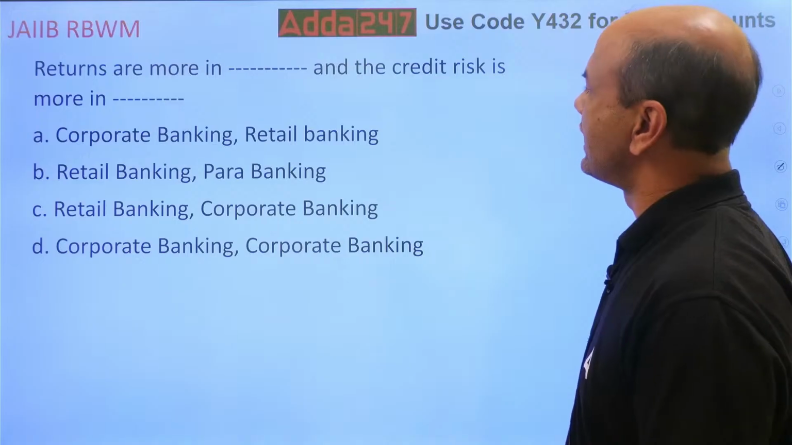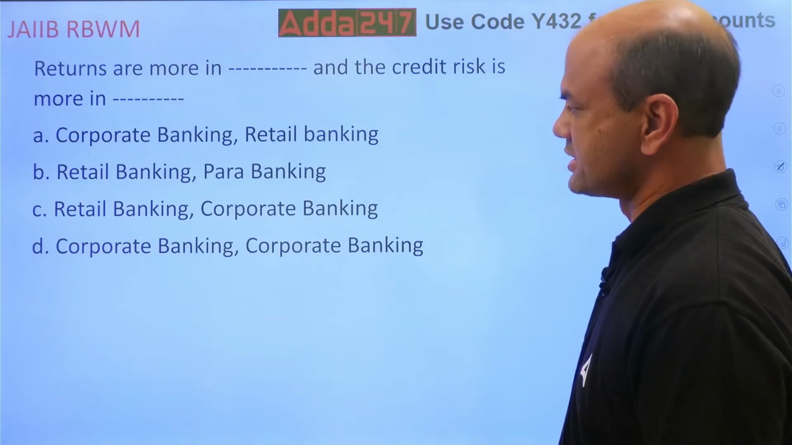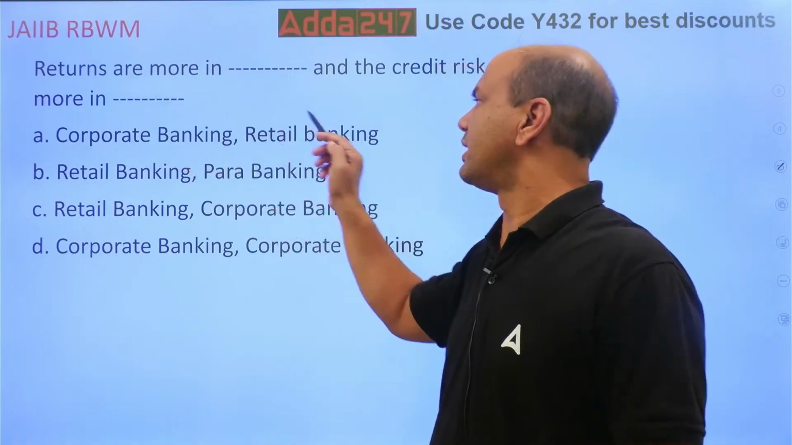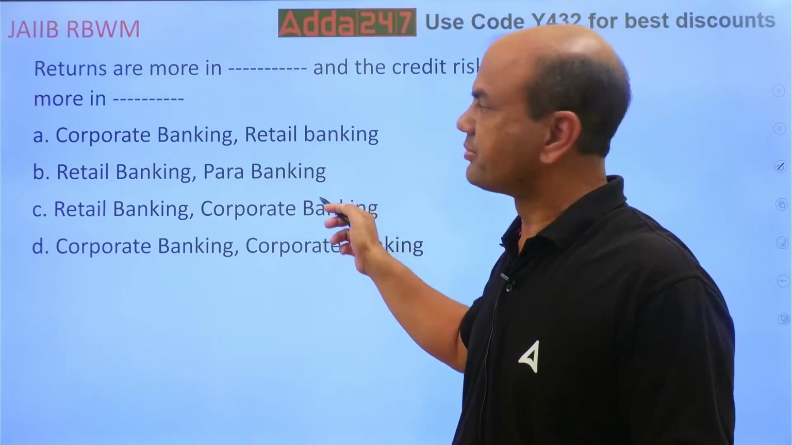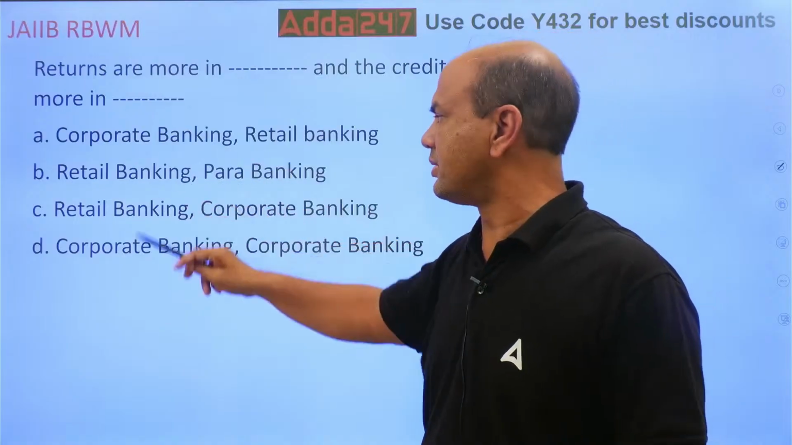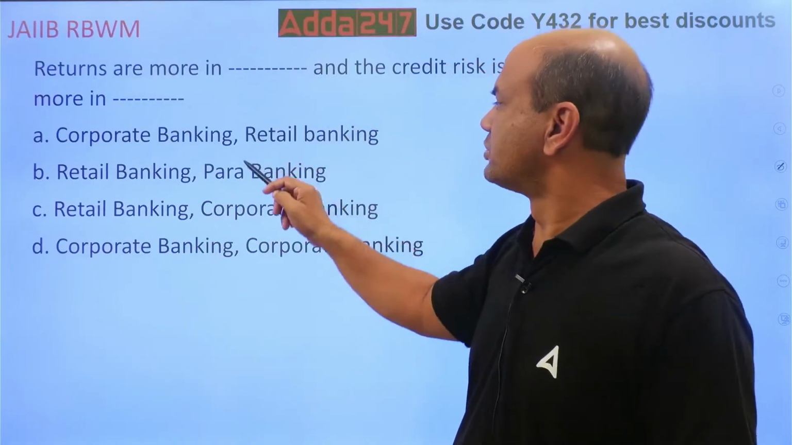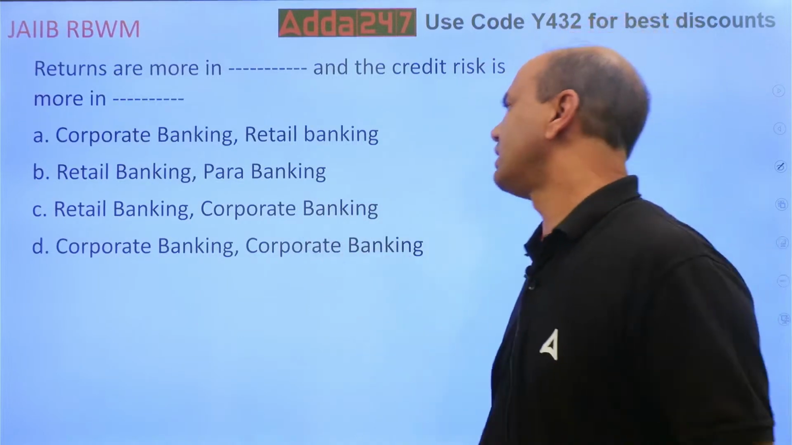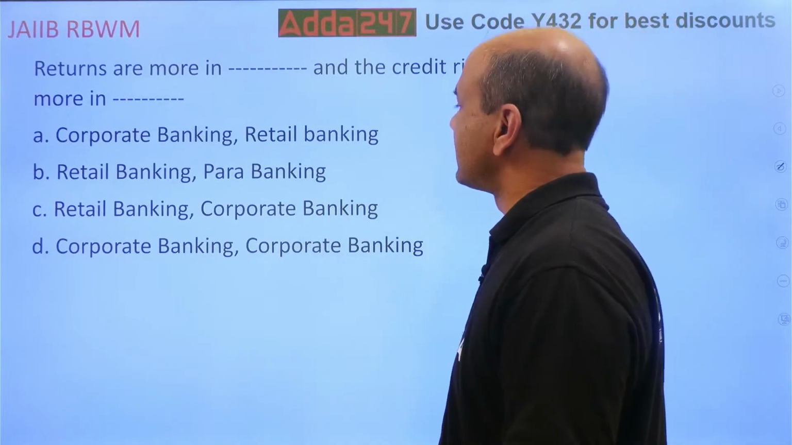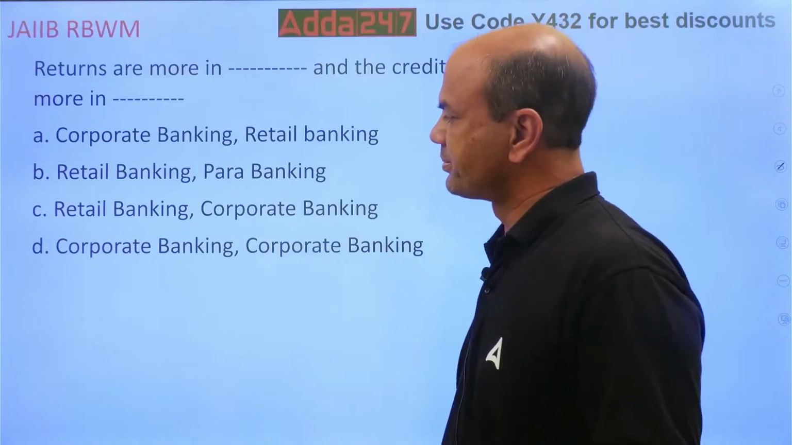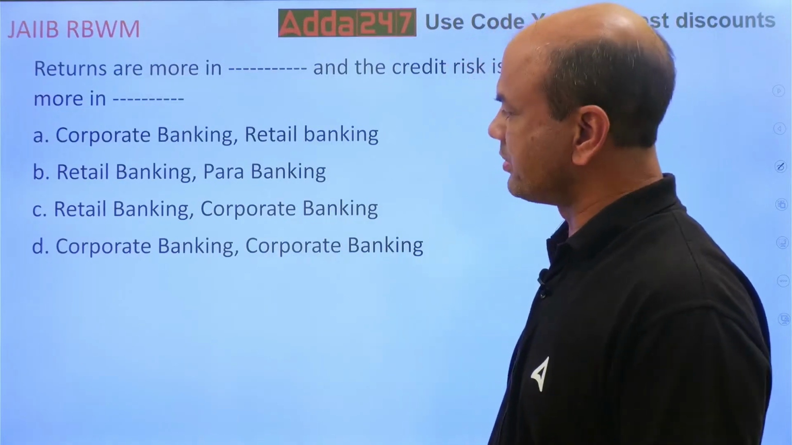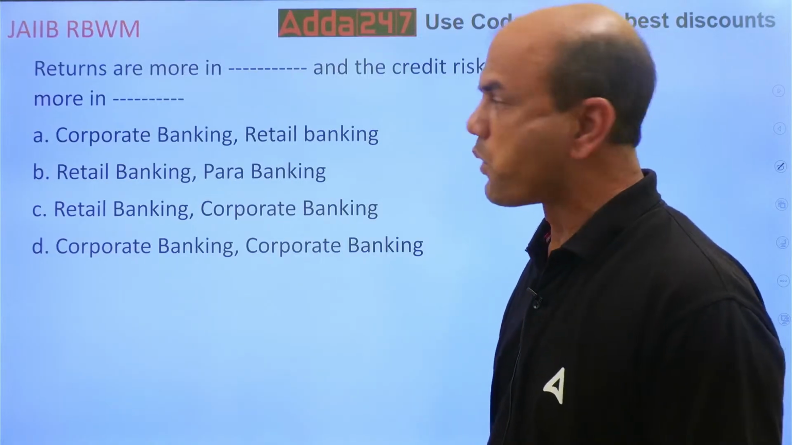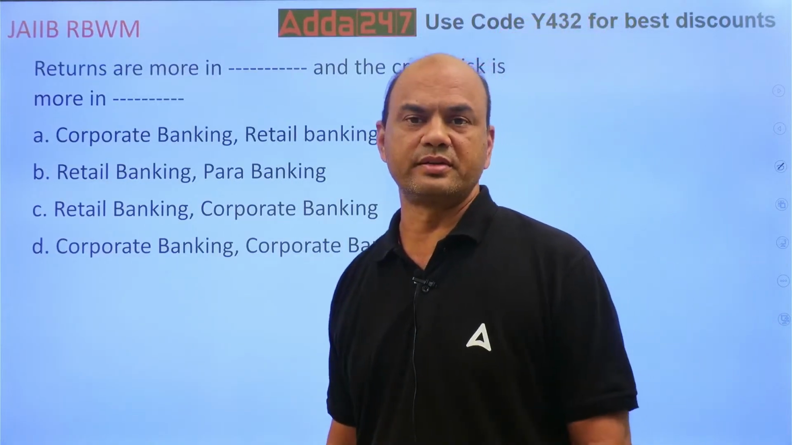Returns are more in dash and the credit risk is more in dash. Returns are more in corporate banking, credit risk is more in retail banking. Returns are more in retail banking, credit risk is more in para banking. Returns are more in retail banking and credit risk is more in corporate banking. Returns are more in corporate banking and credit risk is more in corporate banking. Which one is correct over here?